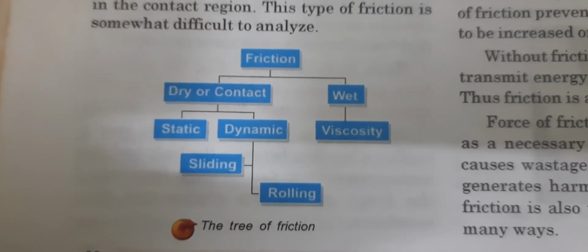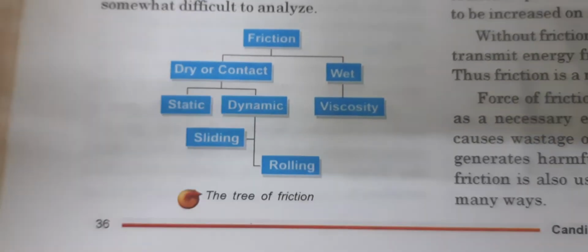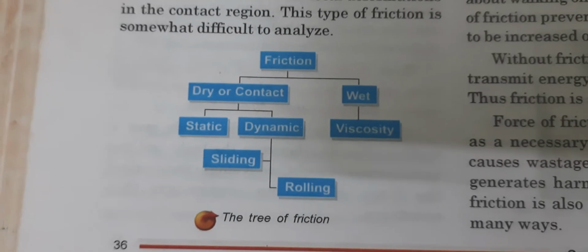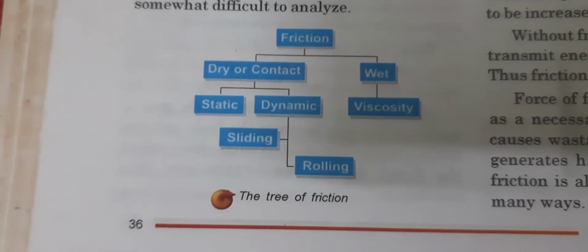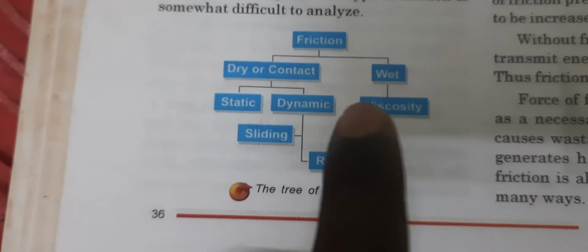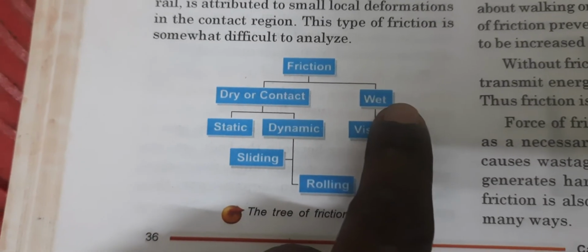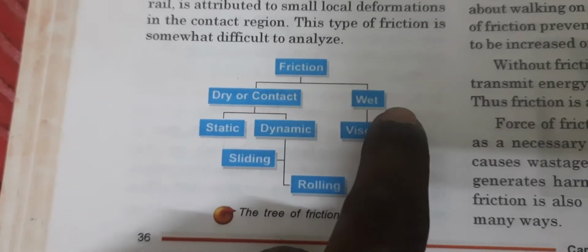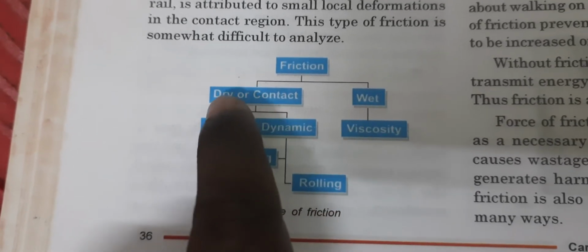Hello class 6. Today in our topic of physics, subject physics, we will discuss types of friction. You can see in page number 36. Page 36 you have this particular diagram which shows the types of friction. Now friction is of two types, wet friction and dry friction.